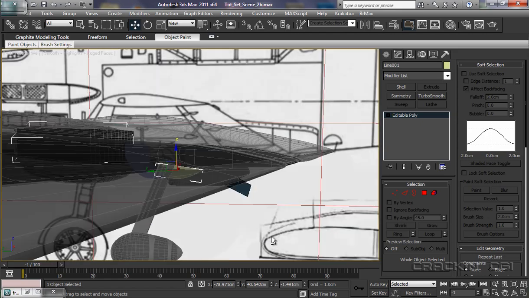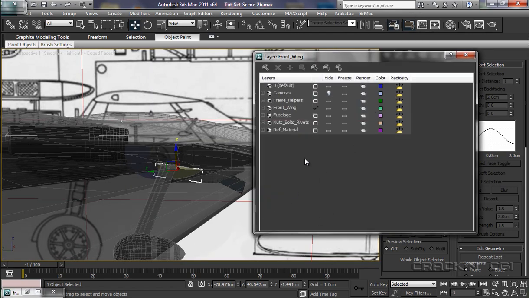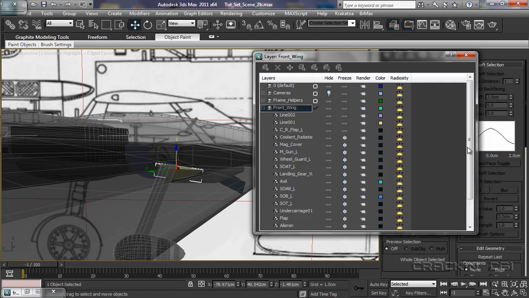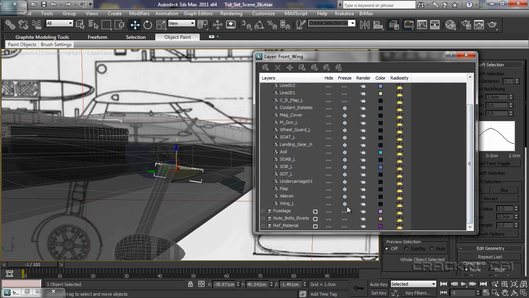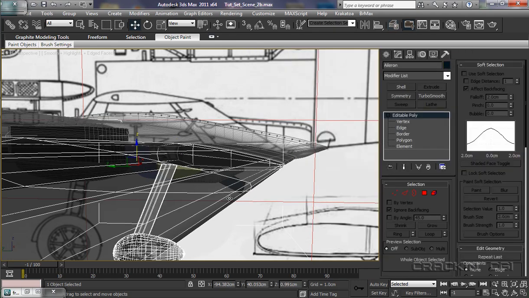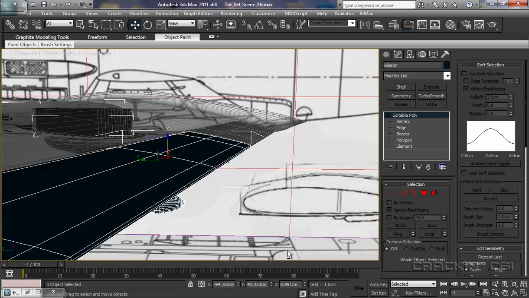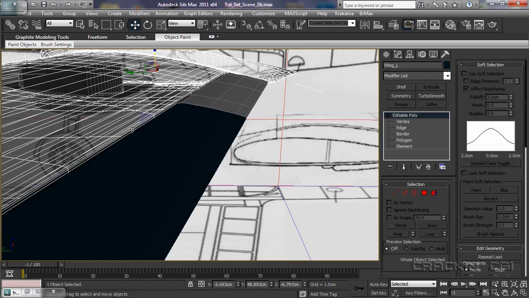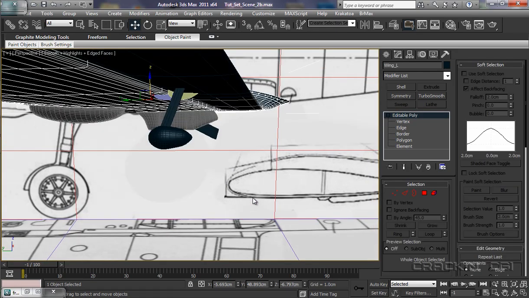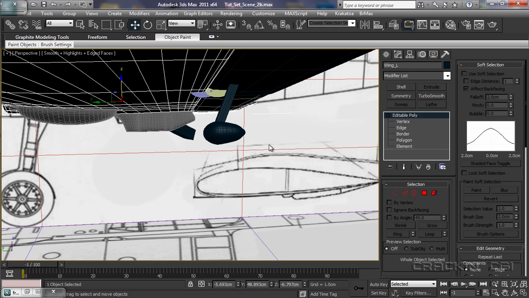Okay, so if I now go to our layers manager, front wing, we unfreeze the wing and the aileron, close that. Then if we select the aileron, Alt X, select the wing, Alt X, let's have a look. There we are. We have that in position.